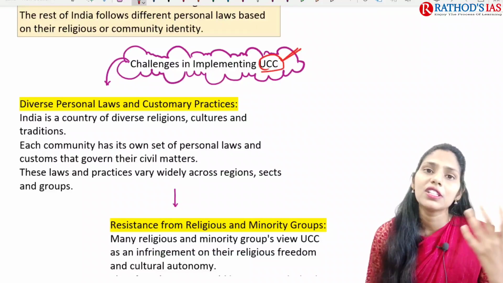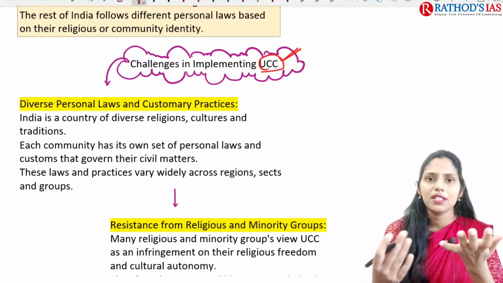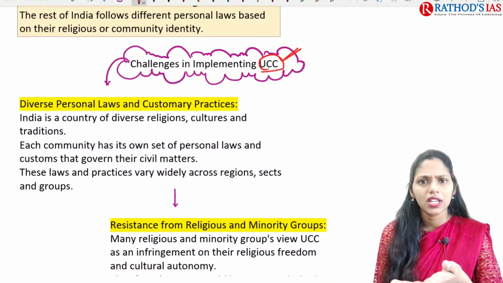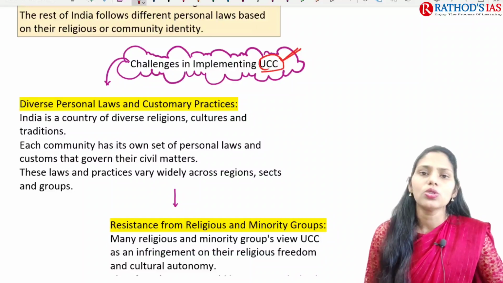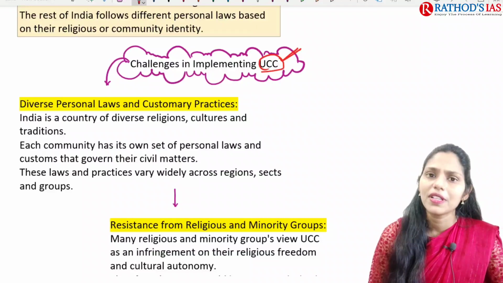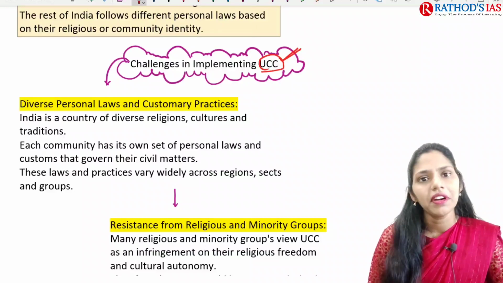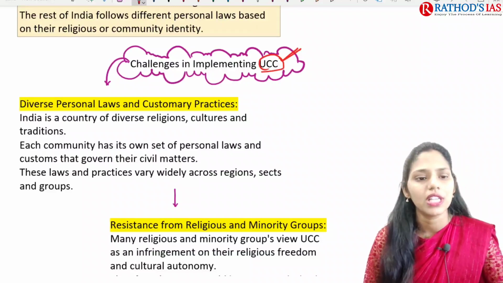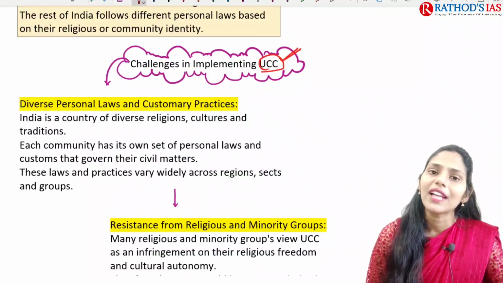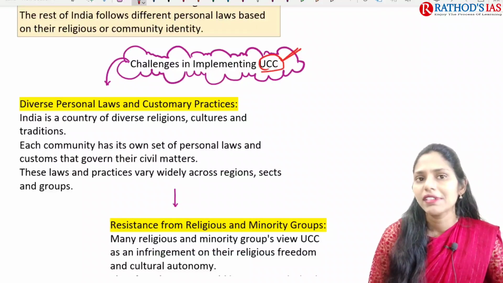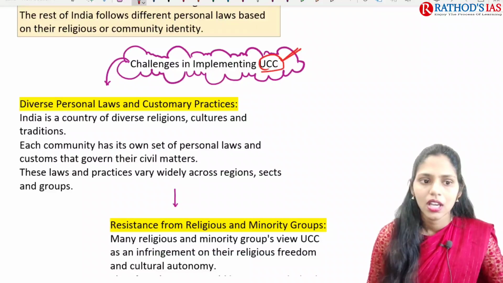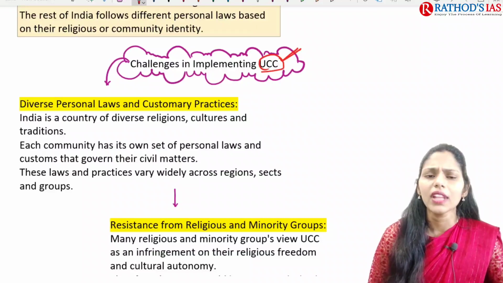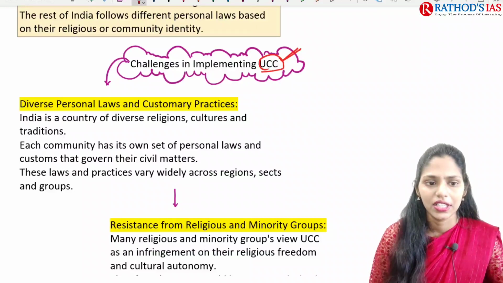So we have different religions, people living together. Per se, Hindus are there, Christians, Muslims, Parsis, Jains, Sikhs, Buddhists, etc. Right? So there is a wide range of religions present in India, and different religions have their different laws regarding marriage, regarding divorce, etc. So we have diverse personal laws as well as customary practices. India is a country of diverse religions as well as diverse cultures and traditions.